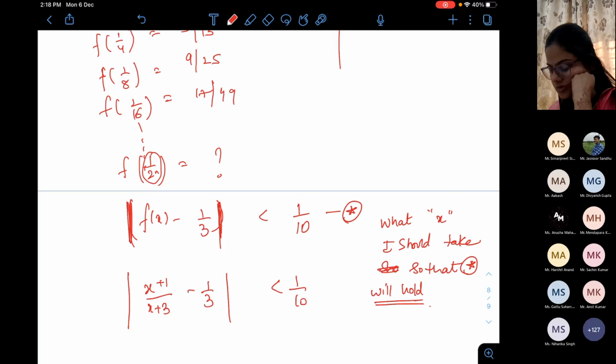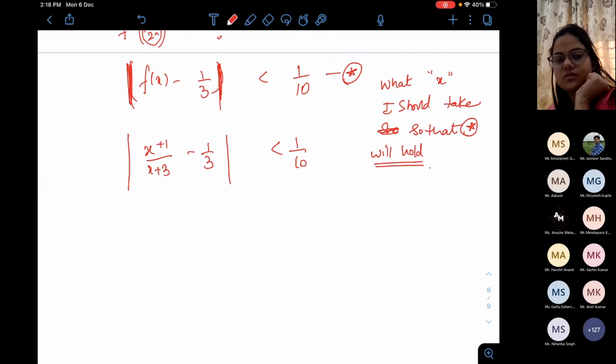That's the way to do. These are called inequalities. In the inequalities section, you have done this. Yes, ma'am.